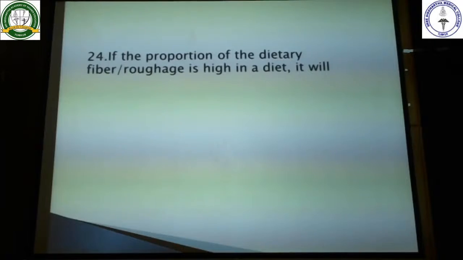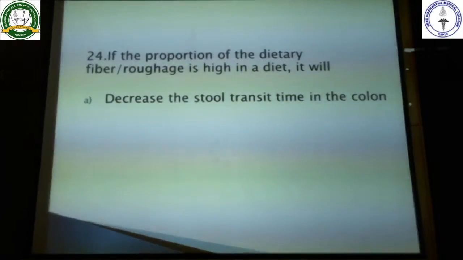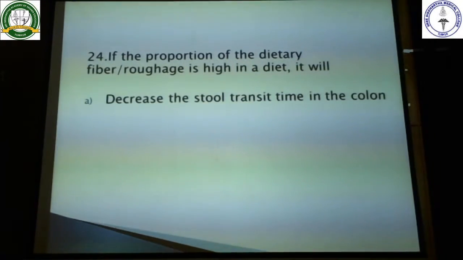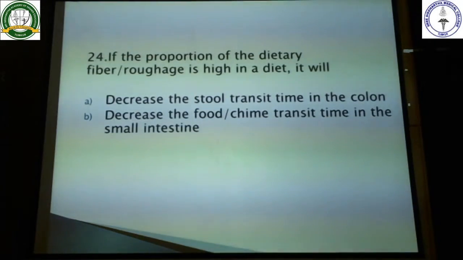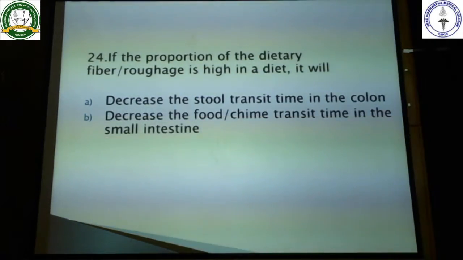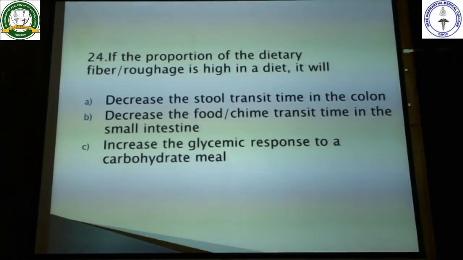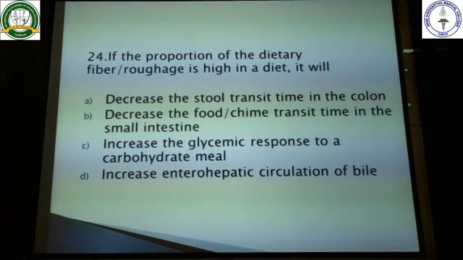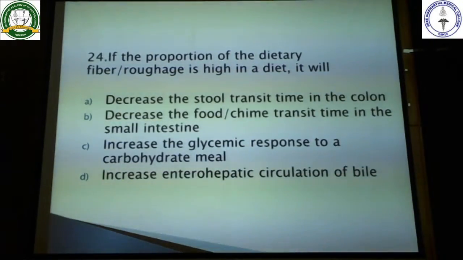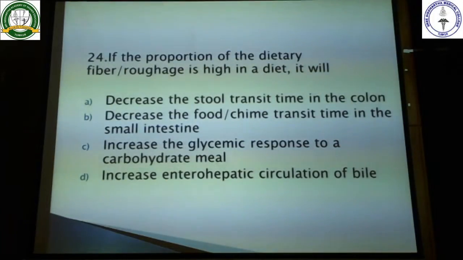Let's see the options. Decreases the stool transit time in the colon, decreases the food or chyme transit time in the small intestine, increases the glycemic response to a carbohydrate meal, and increases the enterohepatic circulation of the bile. Dietary fibers and roughage have nothing to do with bile, nor with increased glycemic response to a carbohydrate meal.